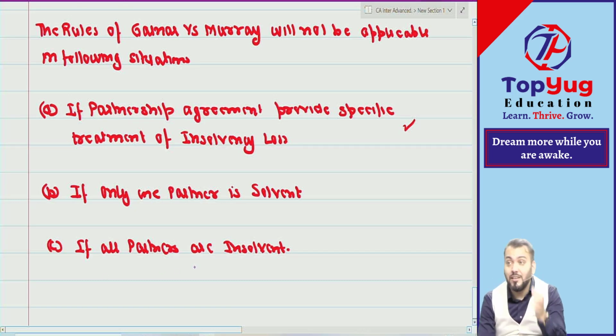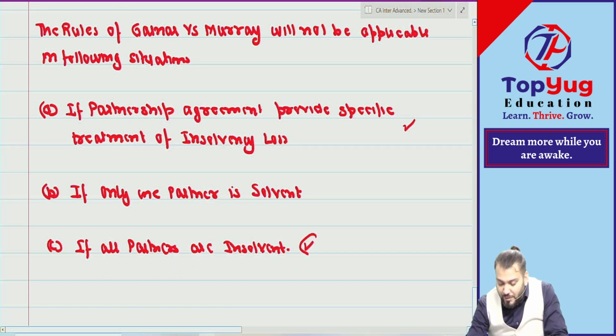Can you see, if all partners are insolvent? This is an important point. A question has been given in the ICAI study material. So if all partners are insolvent, then what to do? That we need to understand. So point number three we will take as a separate topic. Right now we are doing insolvency of a partner, not all partners. Understood? Now let us take some questions. Let us complete this concept today only.